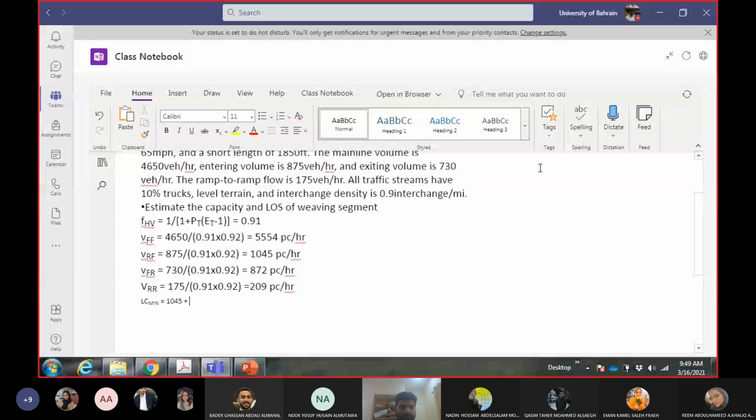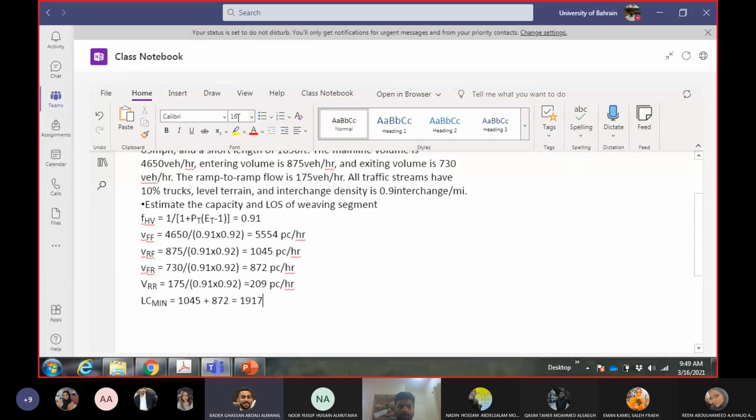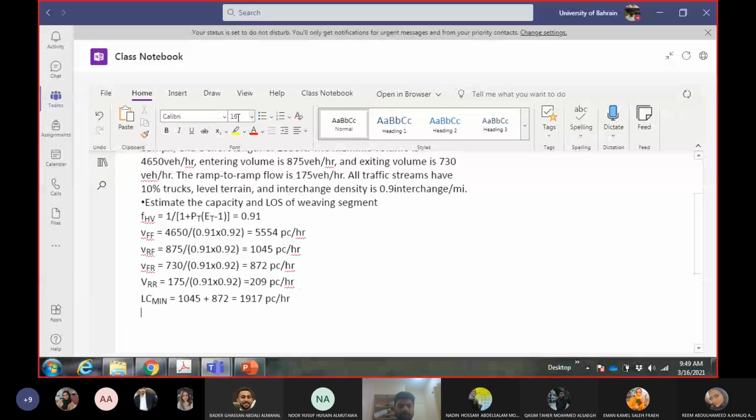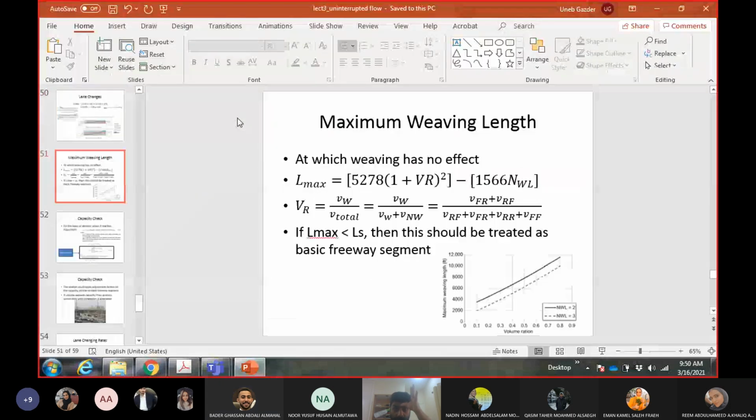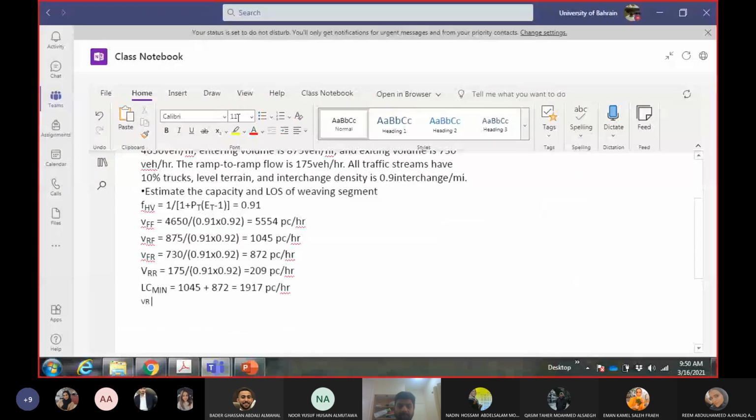1045 plus 872. How much? 1917. 1917 passenger cars per hour. Okay, then you move on, you calculate this L max. So first of all we will calculate VR, and VR is the ratio of this 1917 divided by the total.